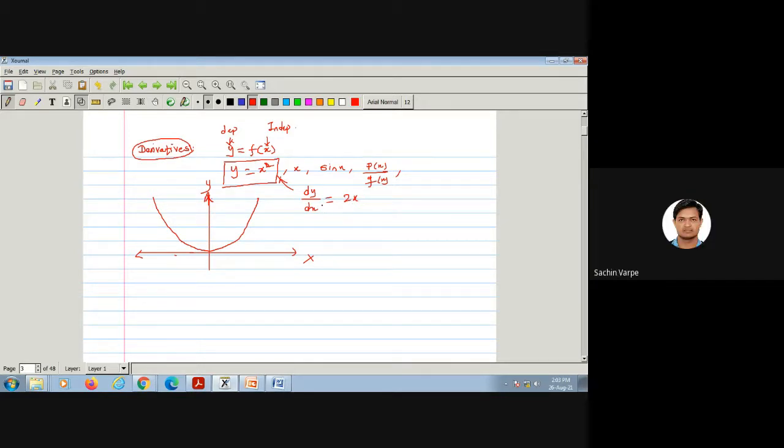If we calculate the slope at a particular point, say (1, 1), that will be the slope. When I draw a tangent to the curve at this point, the slope of the tangent is nothing but the derivative at that point. That is the geometrical interpretation of the derivative.